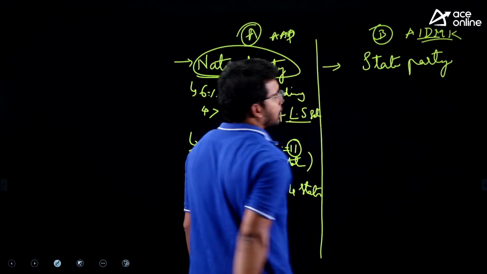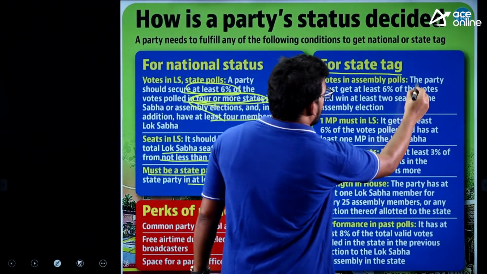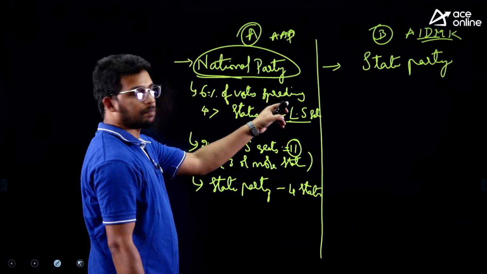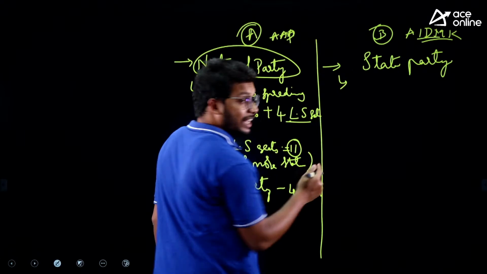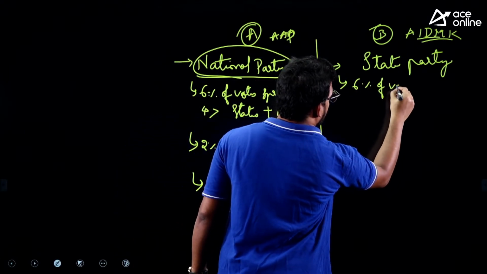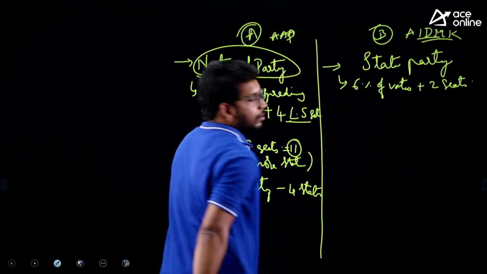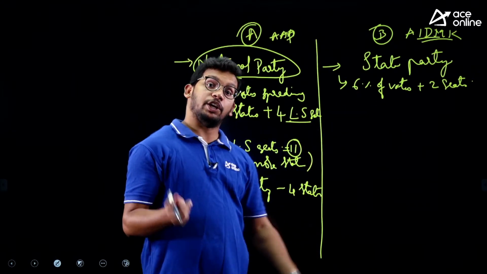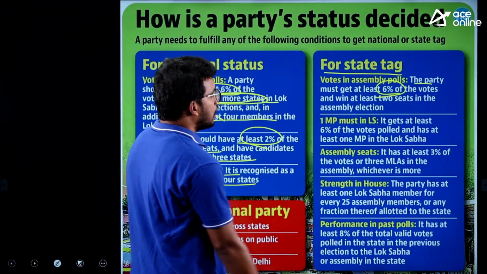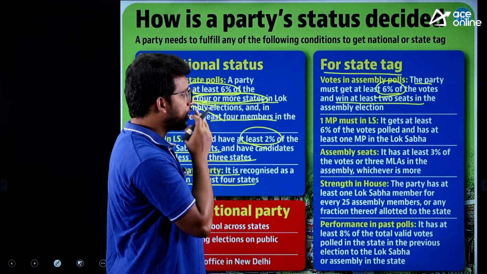AIADMK is a state party, but it is not a national party, right? So the first condition is that the party should get at least 6% of the votes of the total in that particular state, plus at least 2 seats. It is not just about 6% votes, but they also need to win at least 2 seats. So that is one condition.